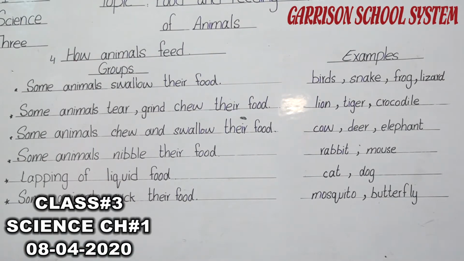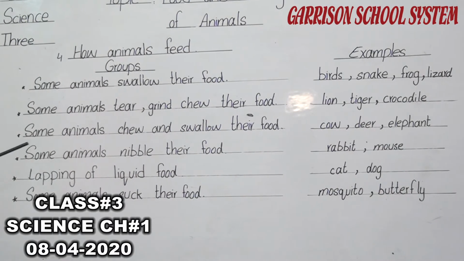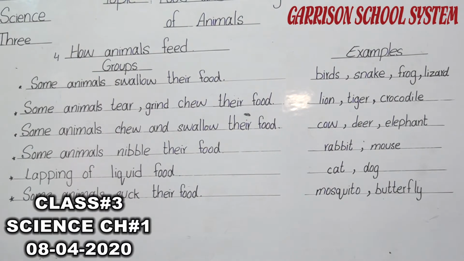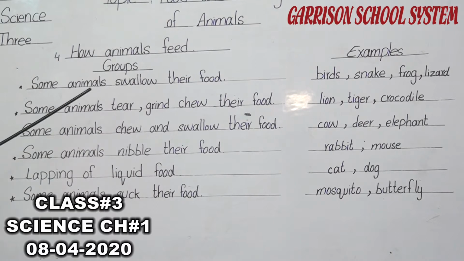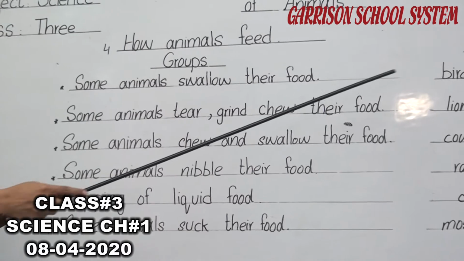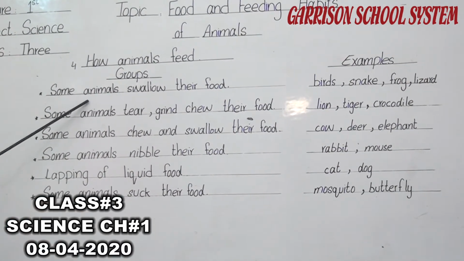Okay, we have discussed 3 important points. Now come to the 4th point. Do you remember which is the 4th point? How animals feed. In this topic we have to learn about how animals feed. It means that different animals eat different types of food. So each animal has a different eating style. Here I write down the name of the groups, the eating style of the animals, and the examples of which animals belong to these groups.